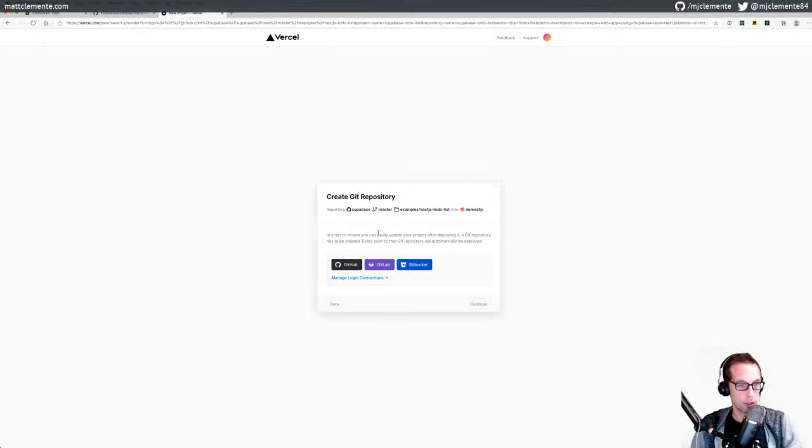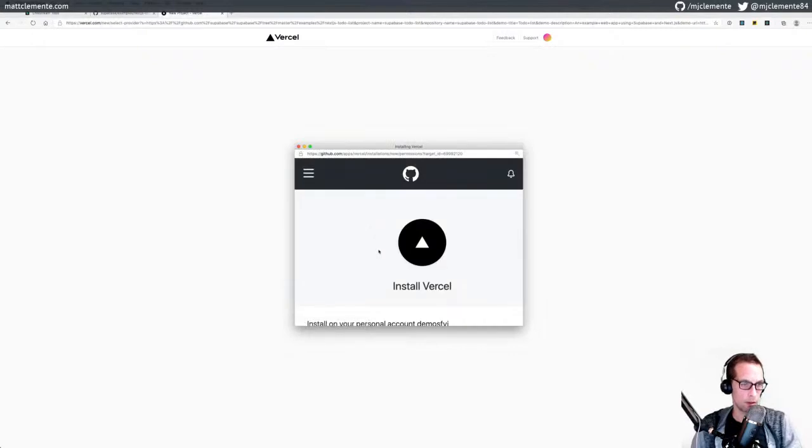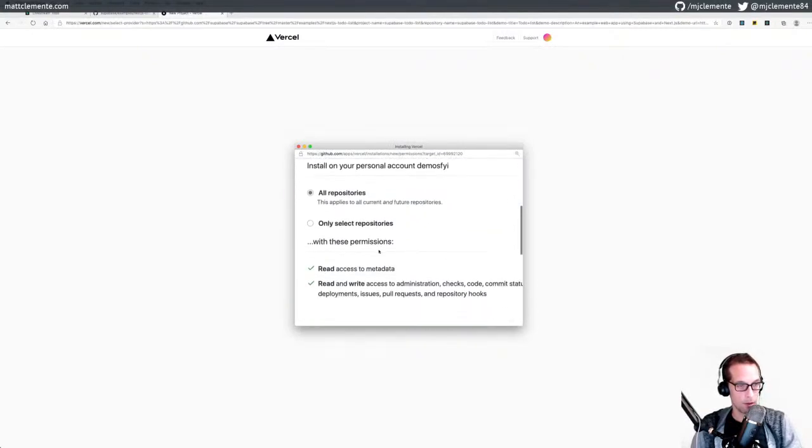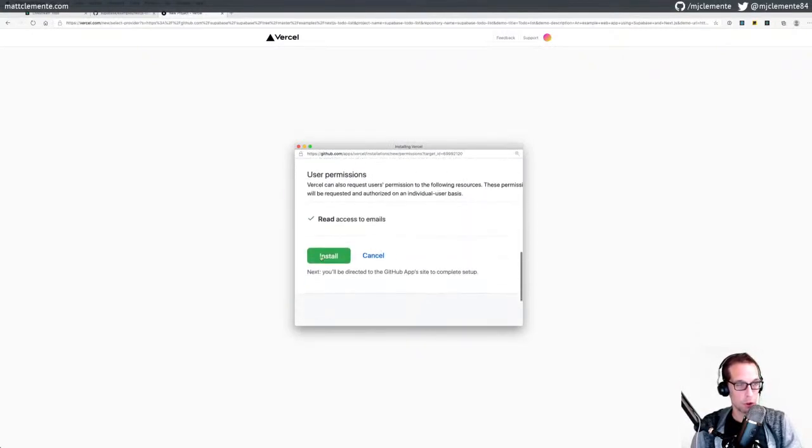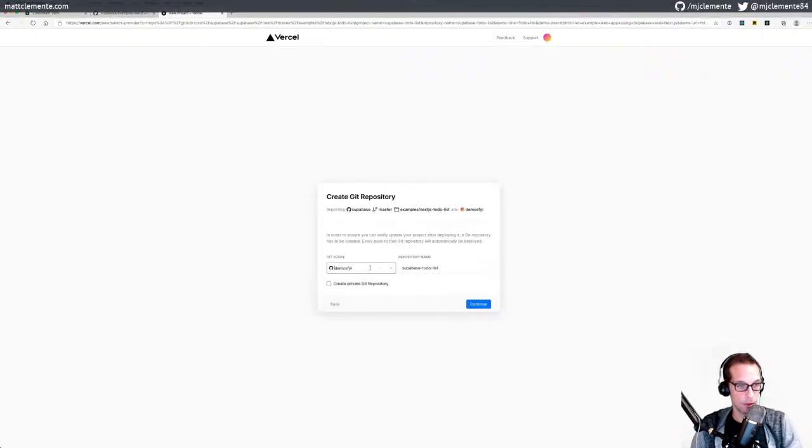In order to ensure you can easily update your project after deploying it. Okay, so they're cloning the Supabase project into, okay. Get scope, add GitHub org or account. Okay. Sure. Alright, Supabase to-do list. Live stream.